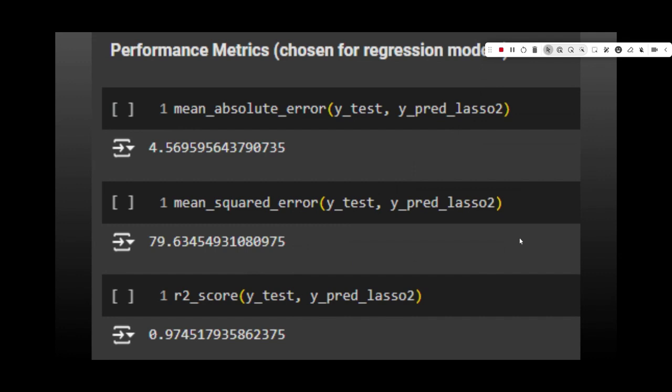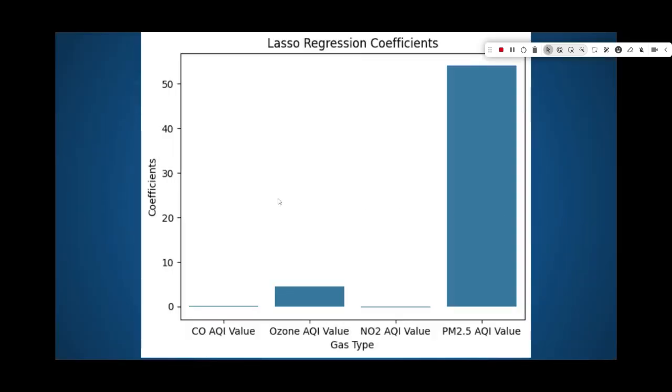Here we can see the coefficients from the lasso model, and they are somewhat similar to our correlation coefficients, as PM 2.5 is way above the rest. Surprisingly enough, though, ozone also has a non-insignificant coefficient, so that was surprising.